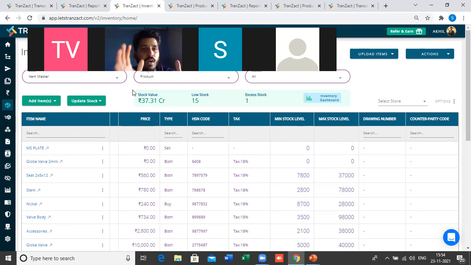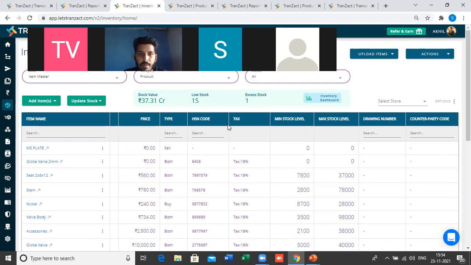So let's say you work on a project basis and every time the item changes. For every single time the product changes, you have to upload the data in the system, and only then can you create a purchase order.